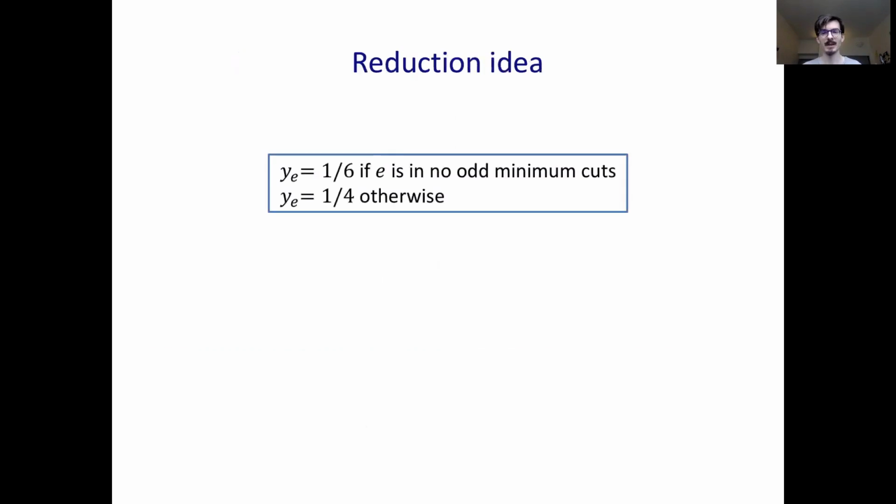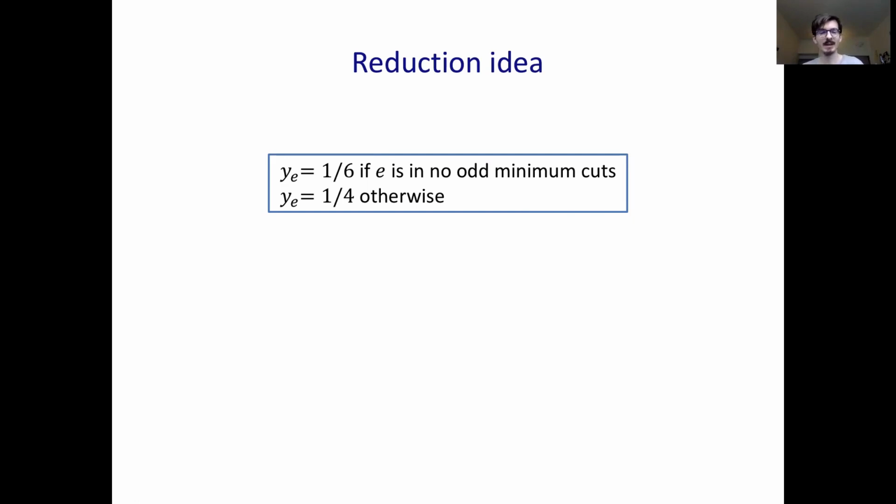Okay. So given this, how might we gain? Remember, we want to start at this feasible vector 1/4 everywhere and then perturb it to yield a cheaper point. And we also guarantee that we never reduce an edge below 1/6. So first, let's try the obvious thing. We'll just set an edge to 1/6 if it's in no odd minimum cuts and 1/4 otherwise. If every edge had some probability p of being in no odd minimum cuts, this would work.